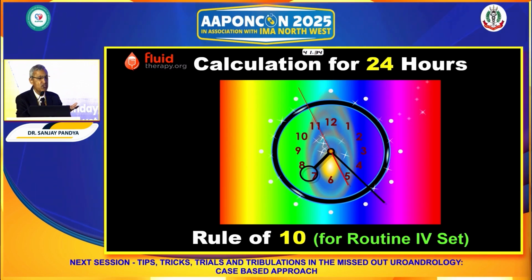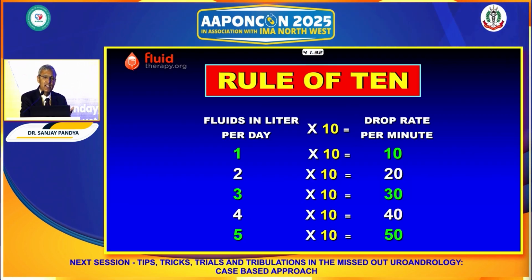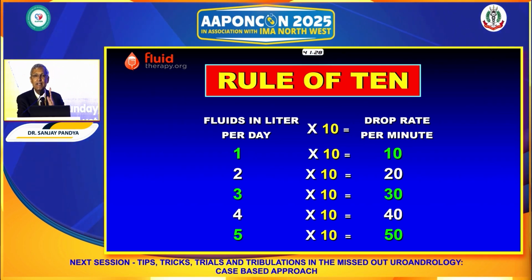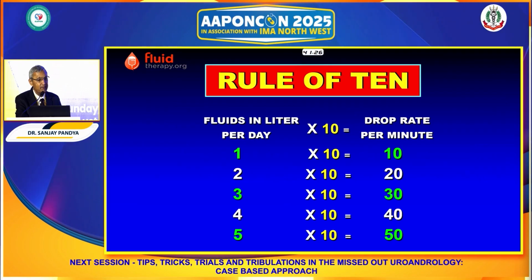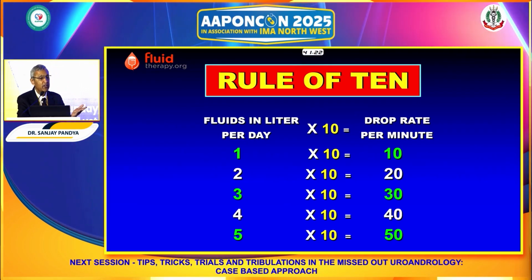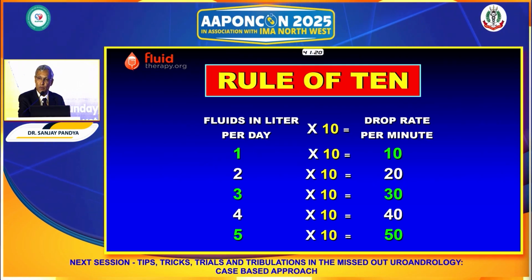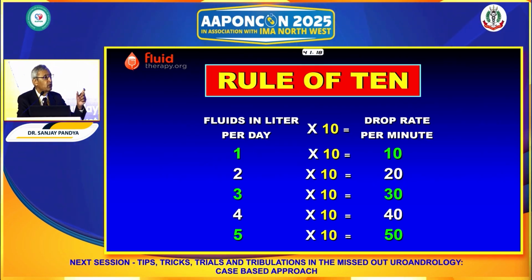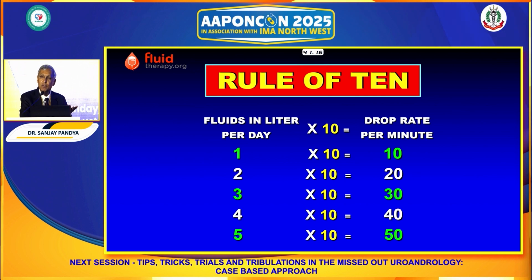So what is this rule of 10? Rule of 10 is fluid in liters to be delivered multiplied by 10 is equal to drop rate per minute. If you want to give 1 liter, 10 drops. If you want to give 3 liters, keep 30 drops. Suppose I want to give 2.5 liters, I will keep 25 drops.